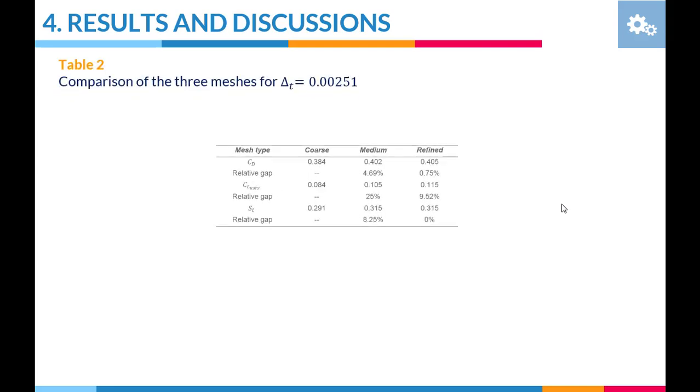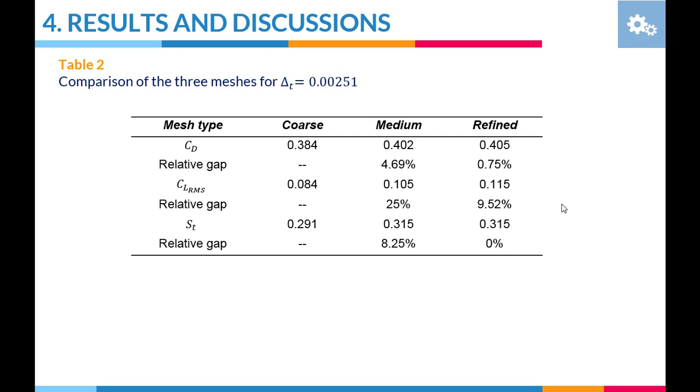By comparing the 3 types of mesh, coarse, medium, and refined, for a time step delta T equal to 0.00251, one notes an independence of the results from the mesh for the drag coefficient and Strouhal number, since the rate of variation of the average drag coefficient is less than 5%, and the rate for the Strouhal number is less than 8.5%, as shown in Table 2. A strong variation of the root mean square lift coefficient is observed, approximately 25%.